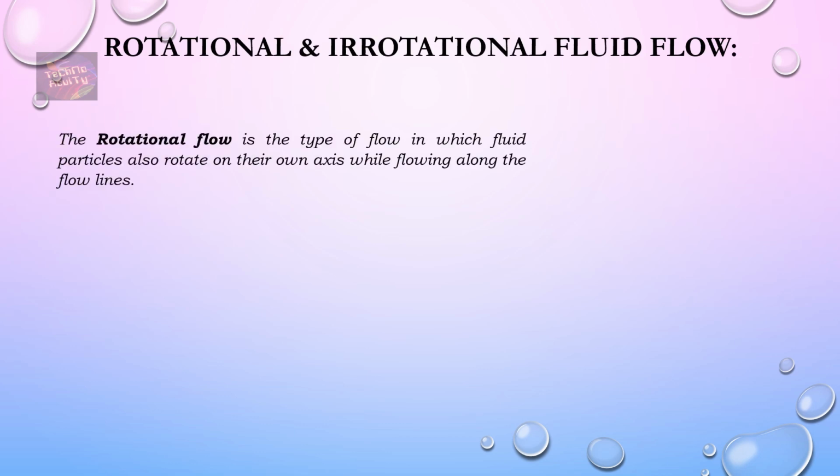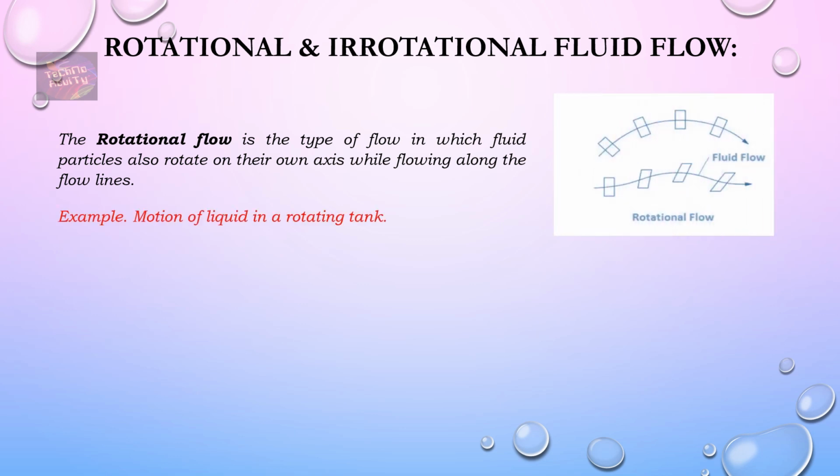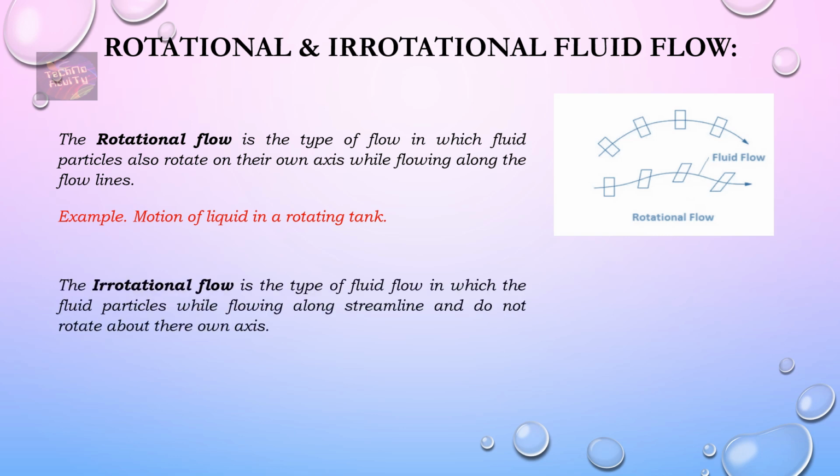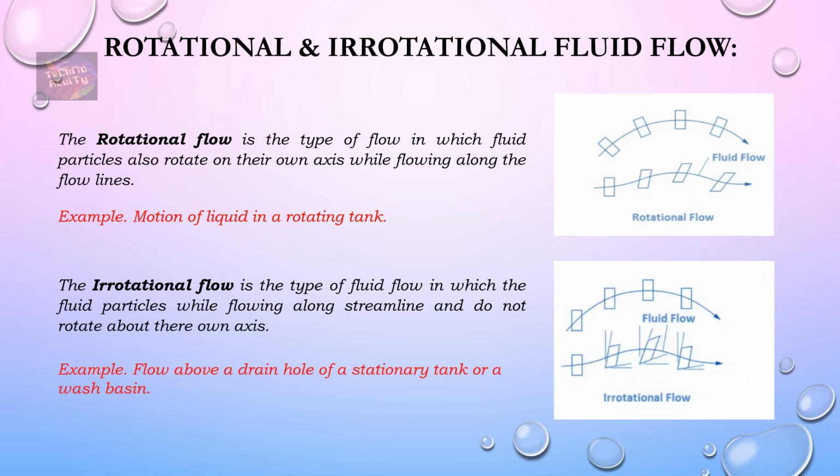One more type of fluid flow is rotational and irrotational flow. Rotational flow is the type of flow in which fluid particles also rotate on their own axis while flowing along the flow line. An example of this rotational flow is the motion of liquid in a rotating tank, we can say in a cement mixture. Whereas irrotational flow is the type of flow in which fluid particles, while flowing along a streamline, do not rotate about their own axis. We can observe this flow during the flow about the drain hole of a stationary tank or a wash basin.